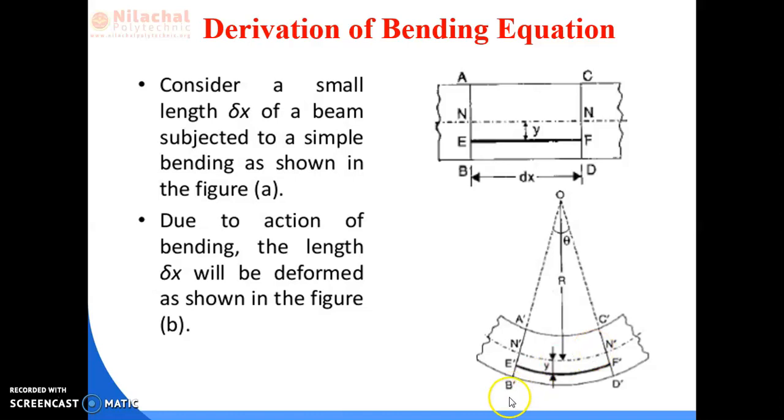We have seen that the bottom layer goes to tensile and the upper layer becomes compressive.